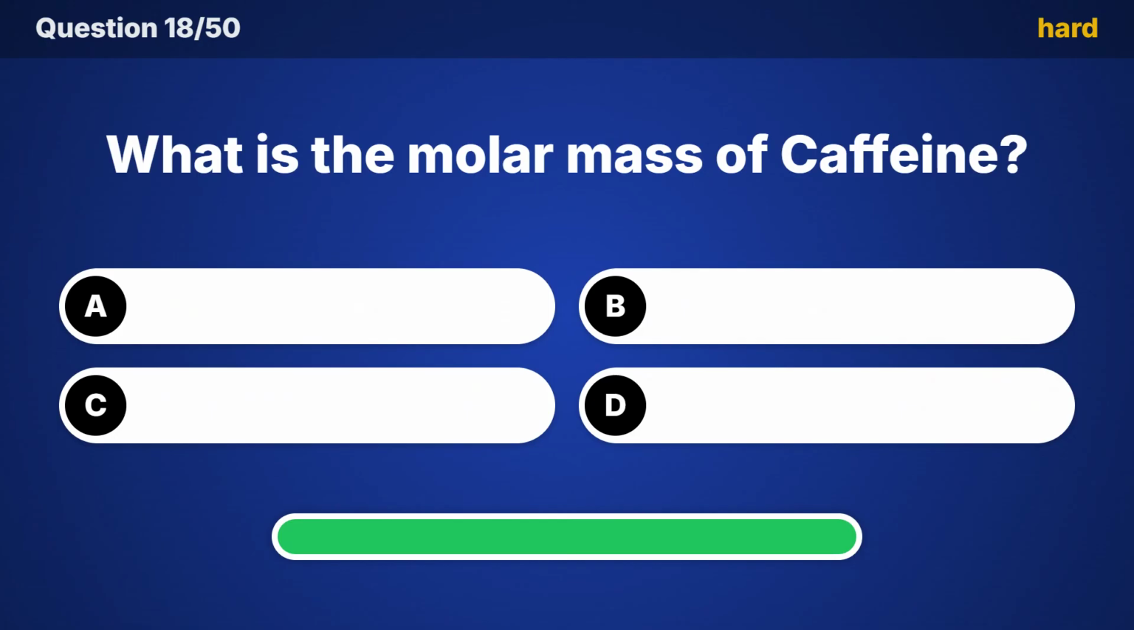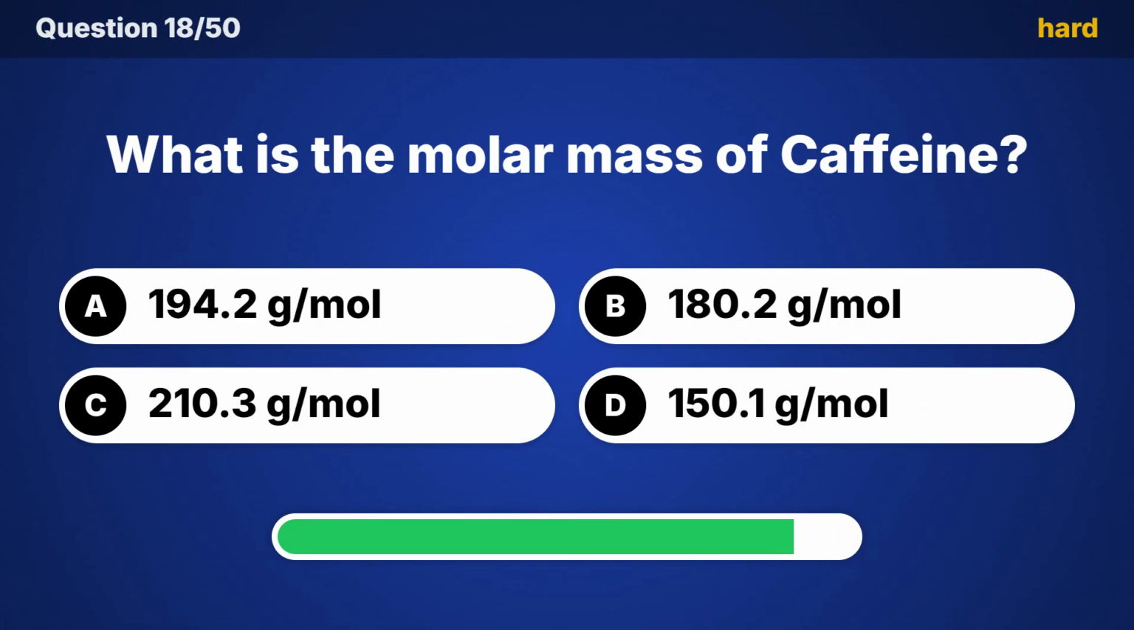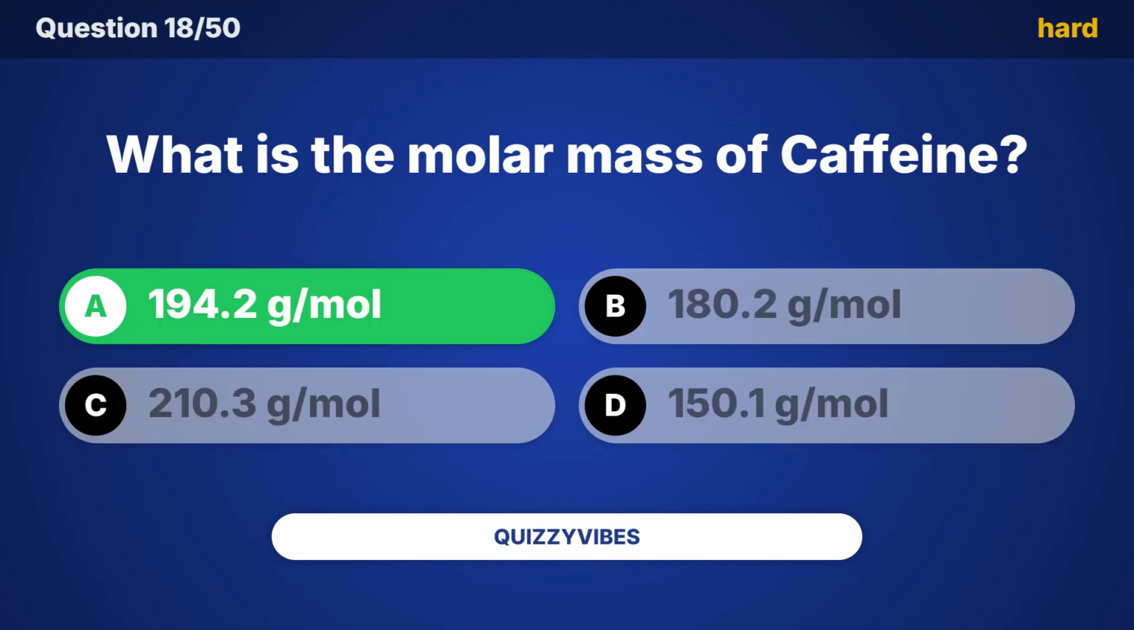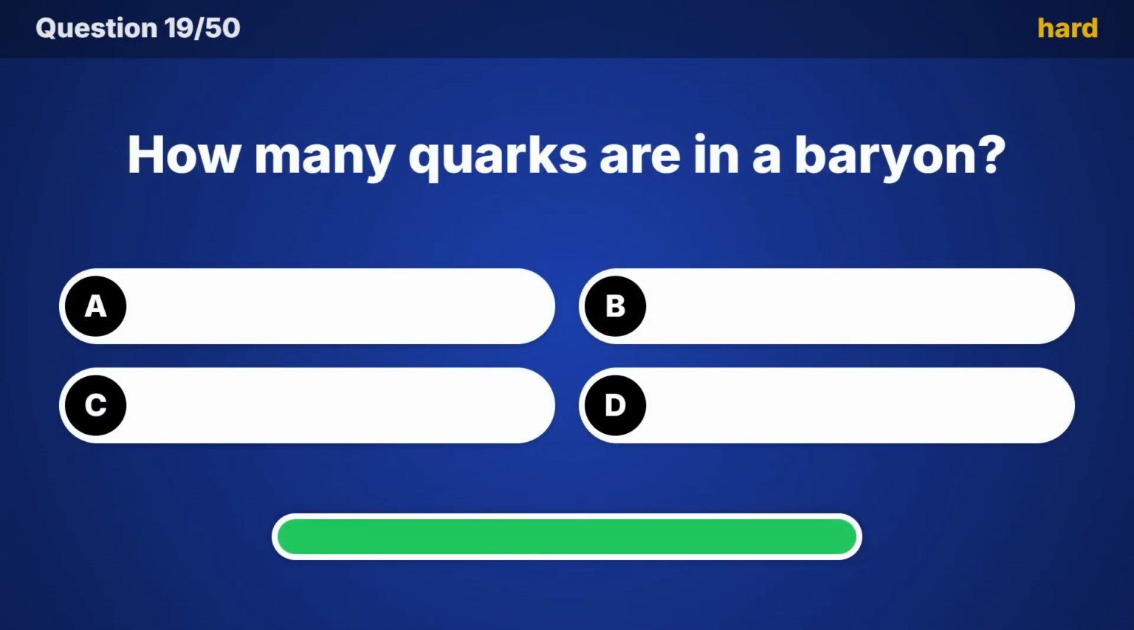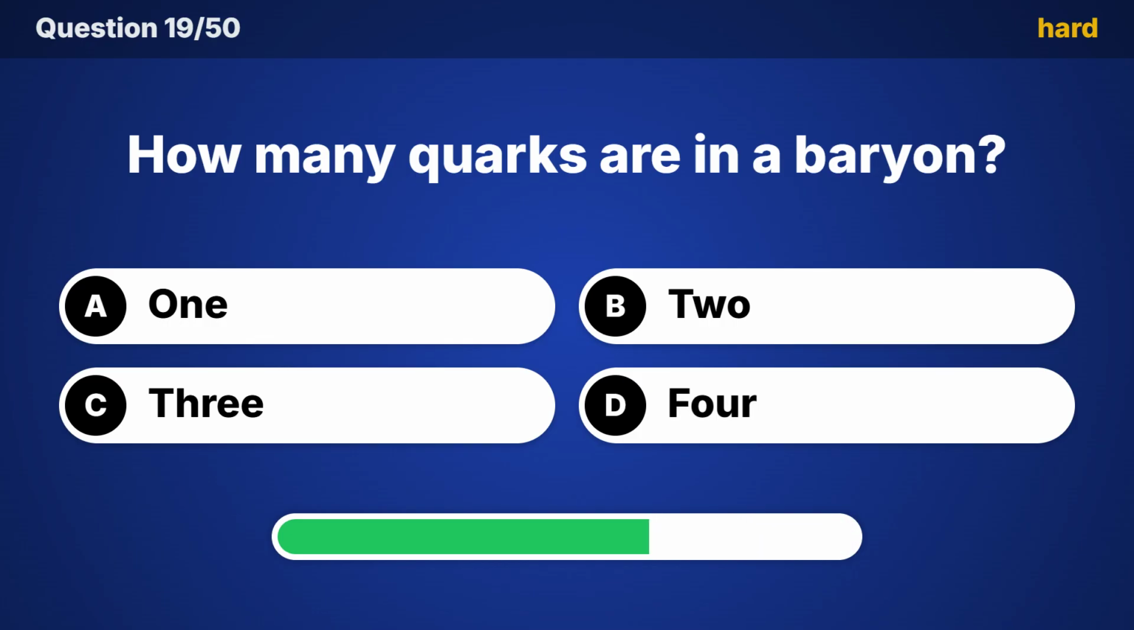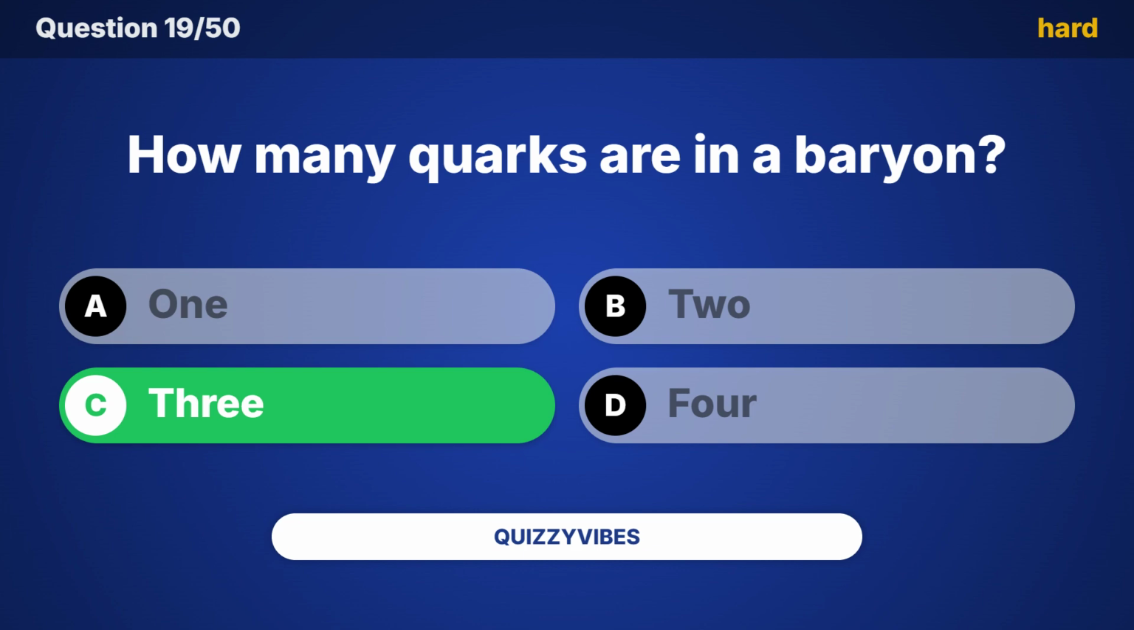What is the molar mass of caffeine? Answer, 194.2 g/mol. How many quarks are in a baryon? Here is the answer, 3.